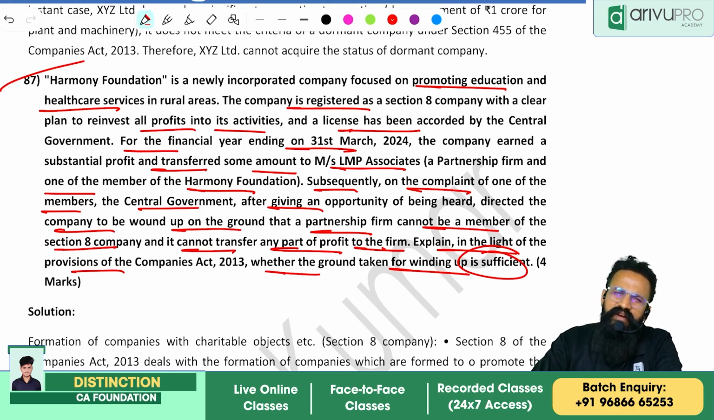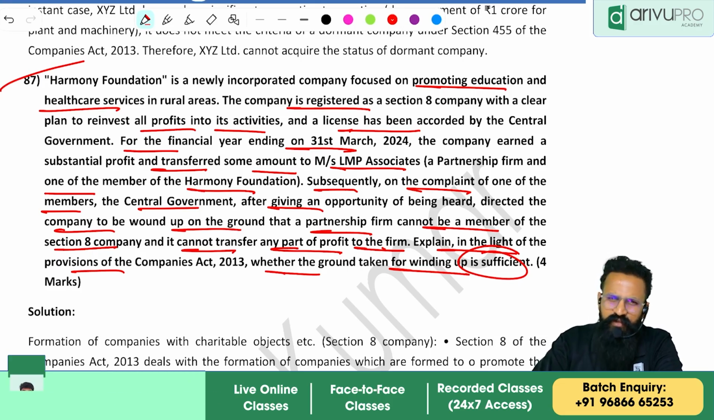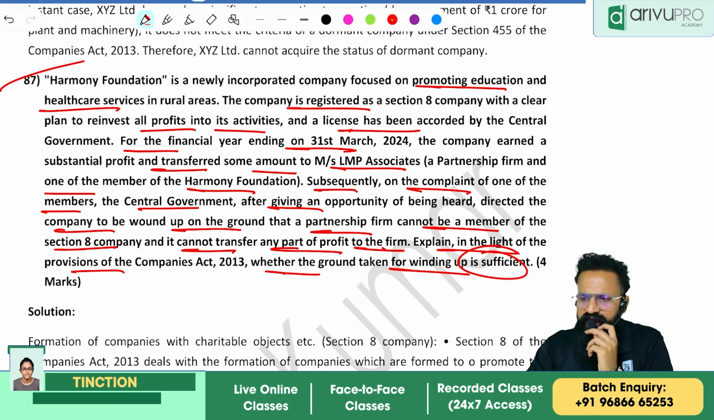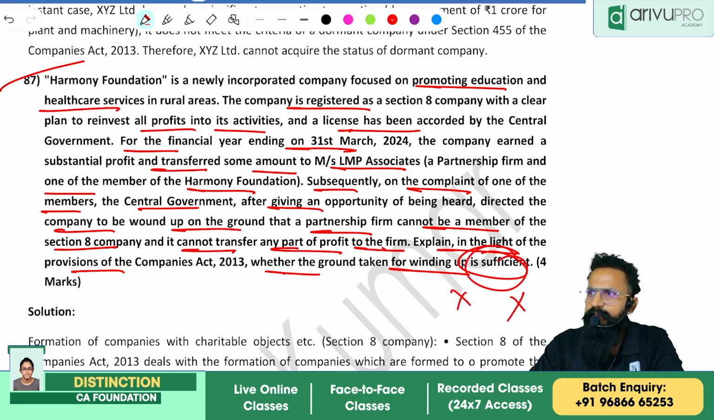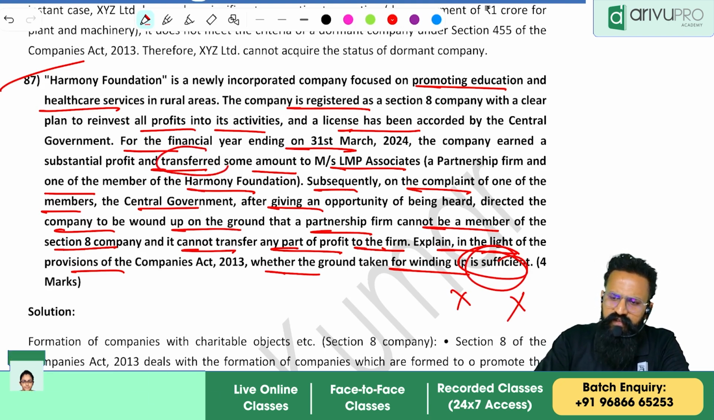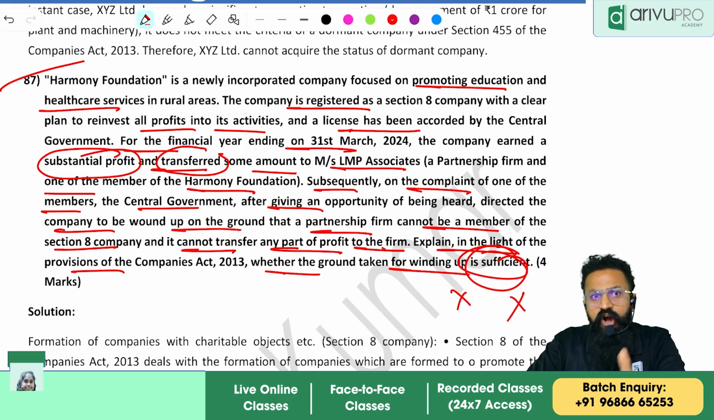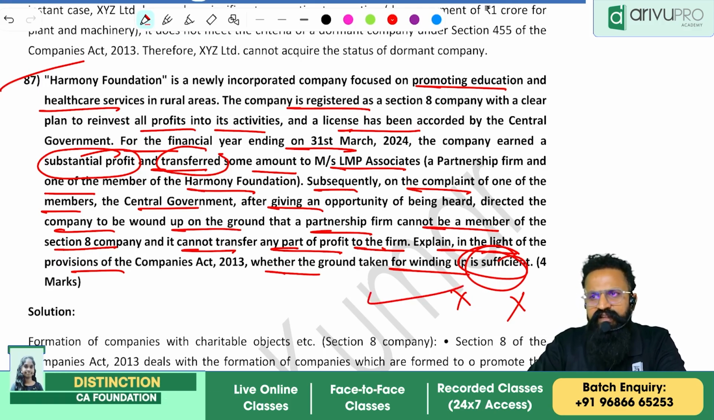Answer: remember the partnership firm can be a shareholder of a Section 8 company. We have written that also in the class. So central government cancelling the license on that ground is insufficient. It is invalid. But they made one more mistake also. What is that? They have distributed the profits. We saw that also, right? Being a Section 8 company, you are prohibited from distributing the profits as dividend. On that ground, if you want to wind up, that is valid, that is sufficient.